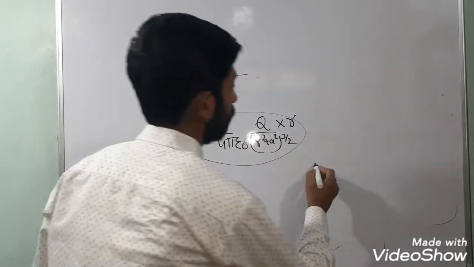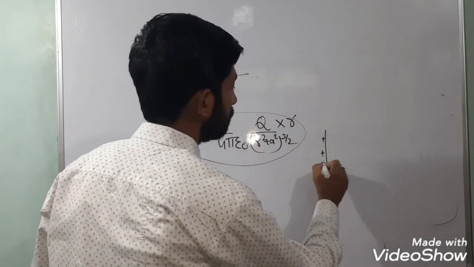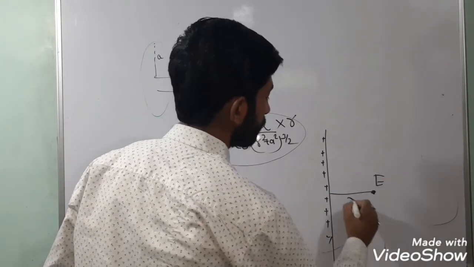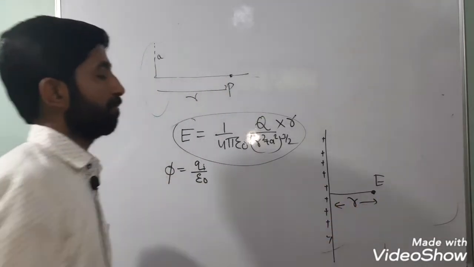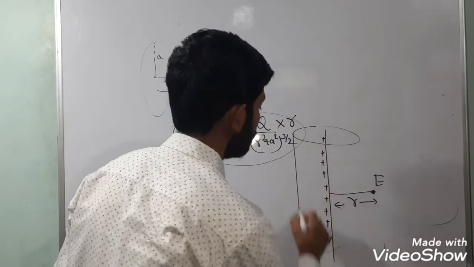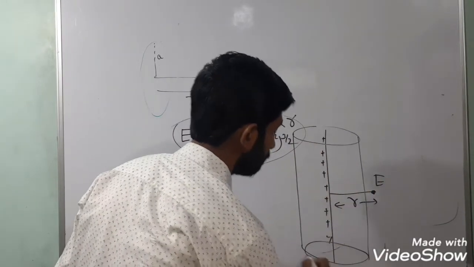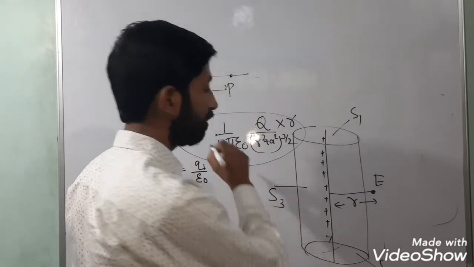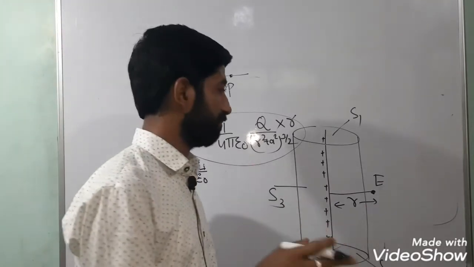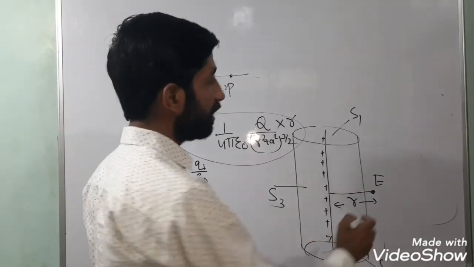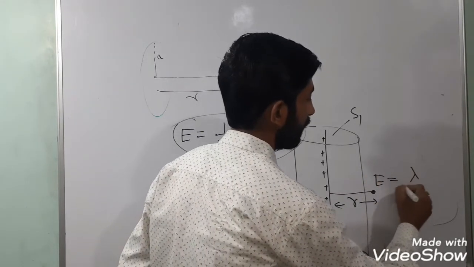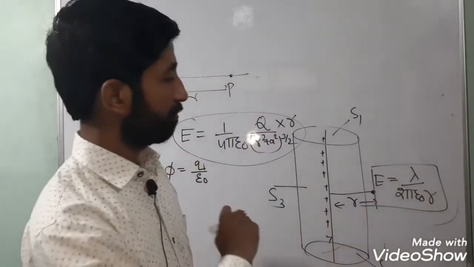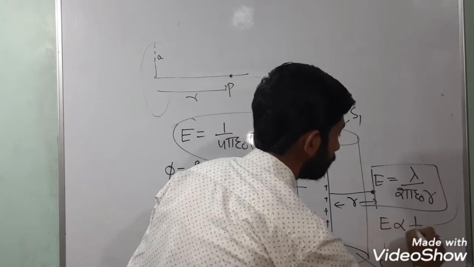This is a line charge, and this is being charged uniformly, and we have to find the electric field at point r by assuming a Gaussian surface of cylindrical type. And we had 3 surfaces, top, bottom and the curved surface, and finally the electric field was somewhat like this: lambda upon 2 pi epsilon naught r. So electric field varies as 1 upon r.